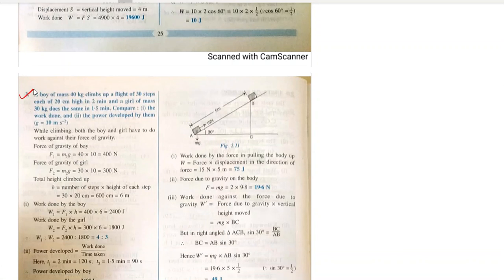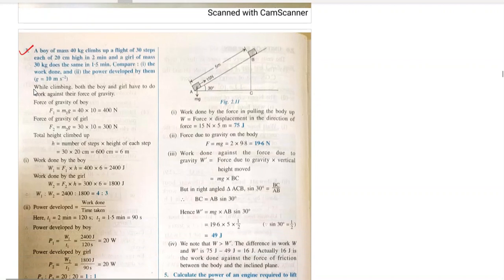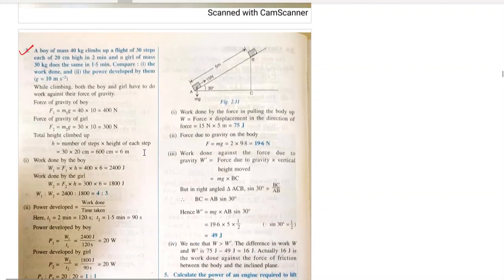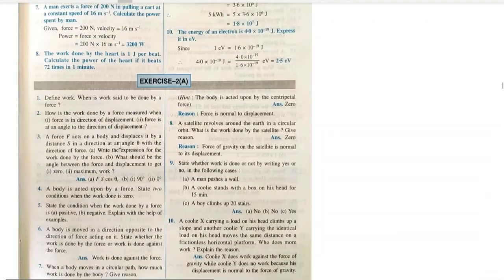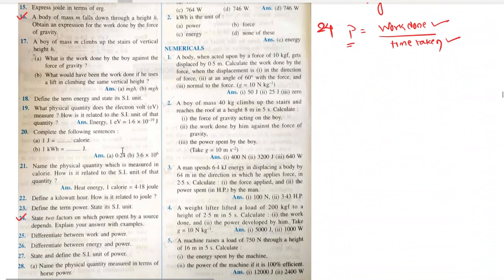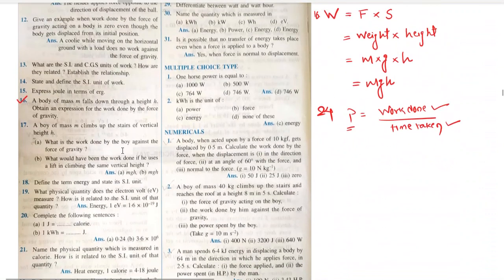Compare the work done and power. So power developed by both is same, because they both are doing different amounts of work in different time, but the ratio of work and time is the same, that is power is same. So any example like this, not exactly that example, but I'm just showing you how you can build up an example. Okay, so 24th also will be done by you.